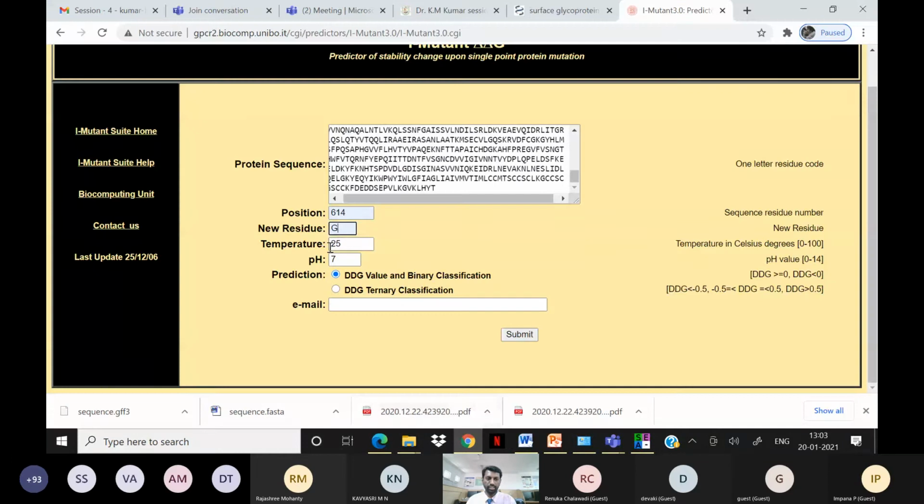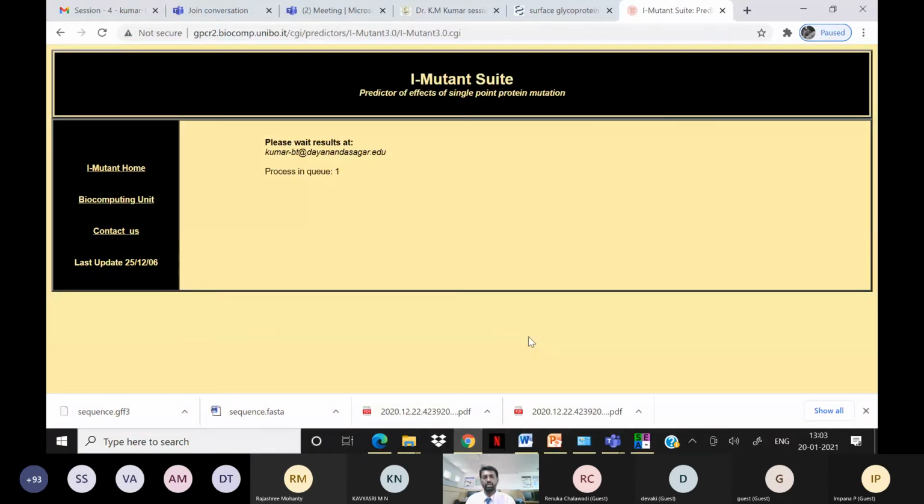We just give that, and you check the other parameters now, and also give your email ID, because this tool will send the results to that email ID. It checks whether these mutations cause any changes in the stability of the molecules, because if the molecular stability is high, the function of this protein is good. If stability is lost, then it will lose its function.